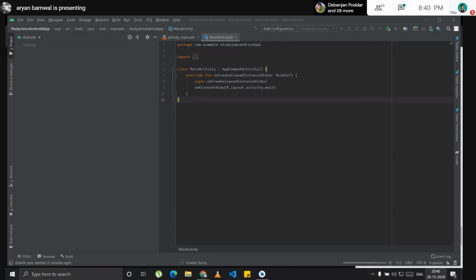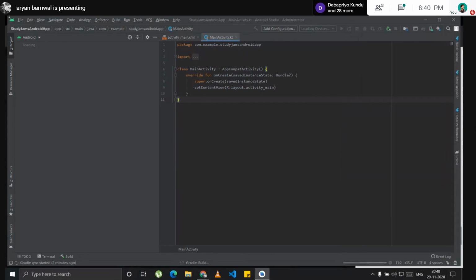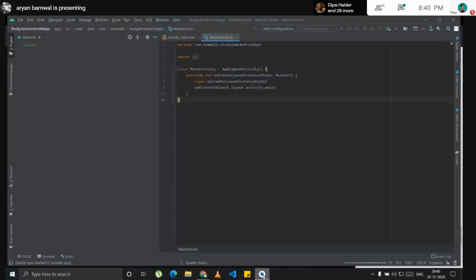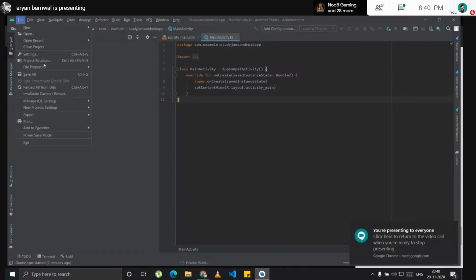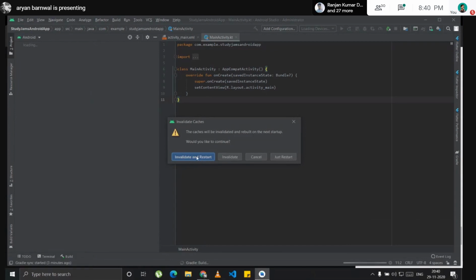So it's taking a lot of time. I don't know why. Okay, I know why it's taking a lot of time. For some reason, when I use my laptop hotspot, the Gradle doesn't build. Well, this is my problem. You won't face that.